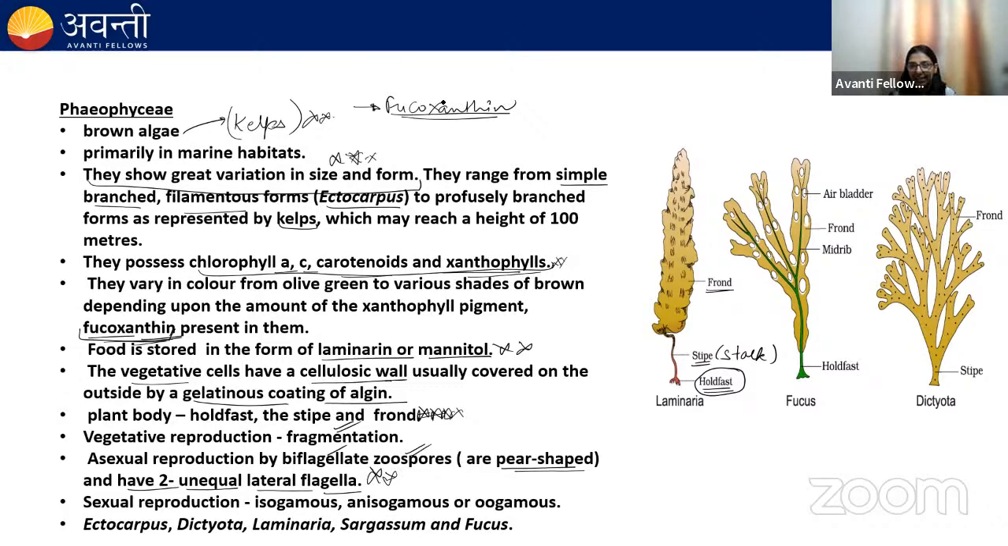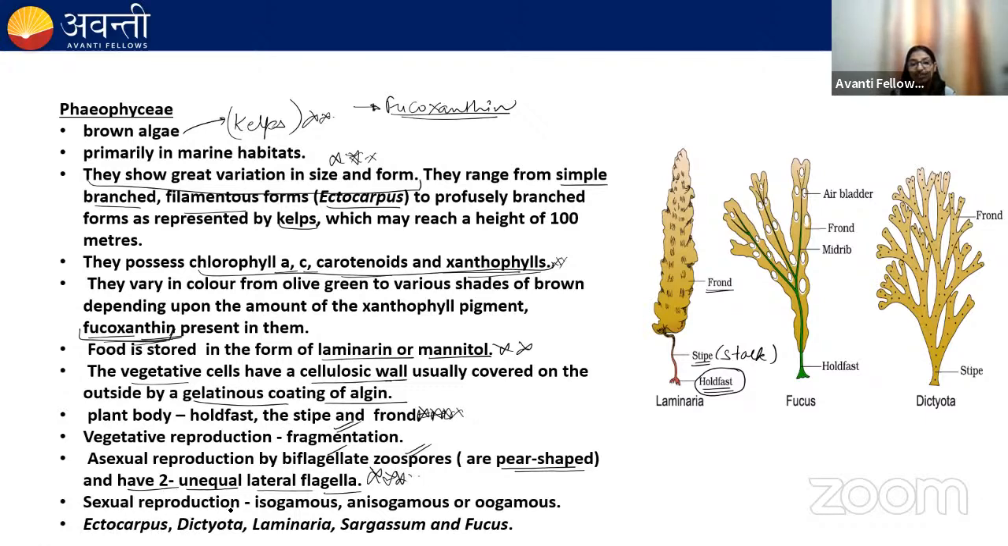In green algae, the zoospores have 2 to 8 flagella. These flagella are equal and apical in position. But in brown algae, the zoospores have 2 flagella. The flagella are unequal and lateral in position. It's a very, very important point, students. Remember this.